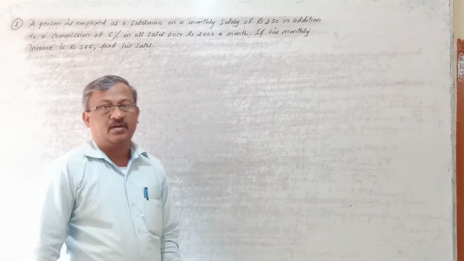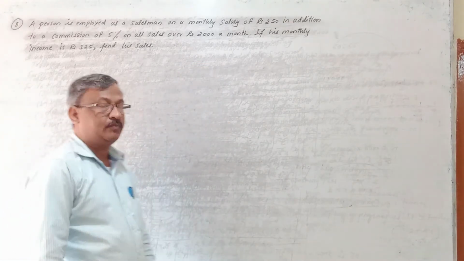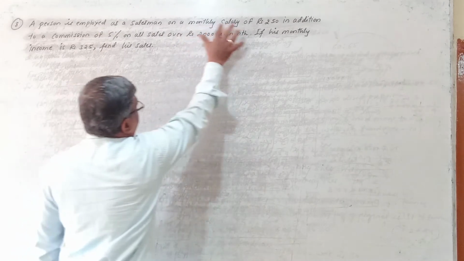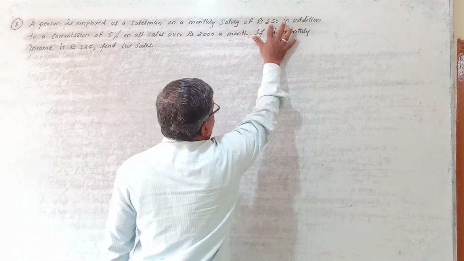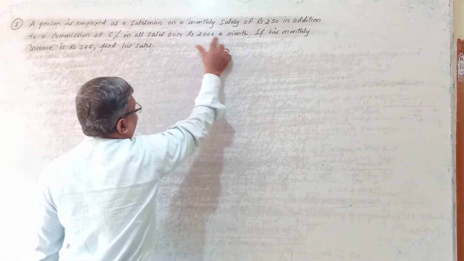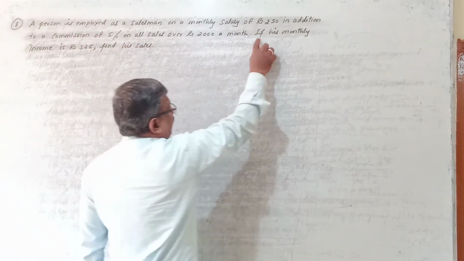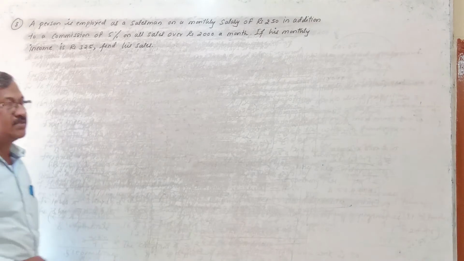So here I have taken the next problem on commission. The problem is: a person is employed as a salesman on a monthly salary of rupees 250 in addition to a commission of 5% on all sales over rupees 2000 a month. If his monthly income is rupees 325, calculate what his sales are.